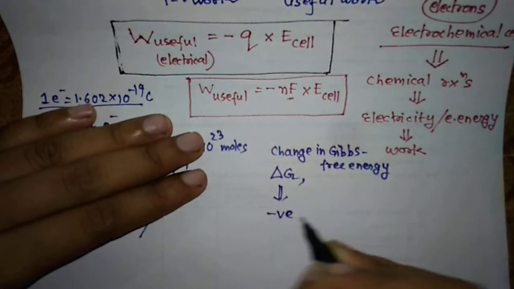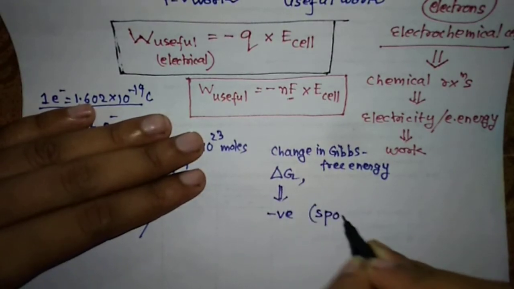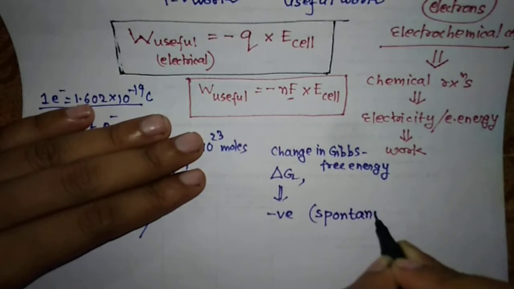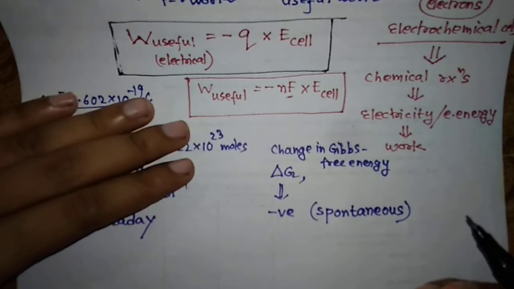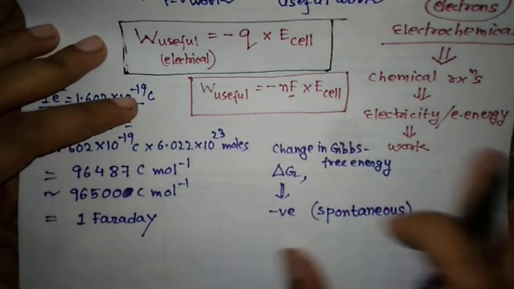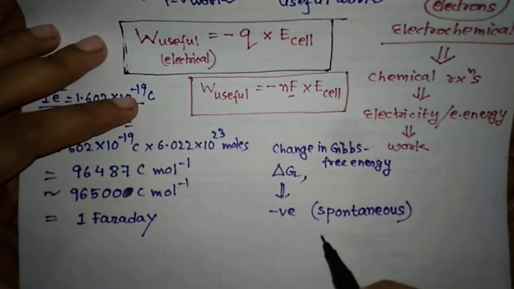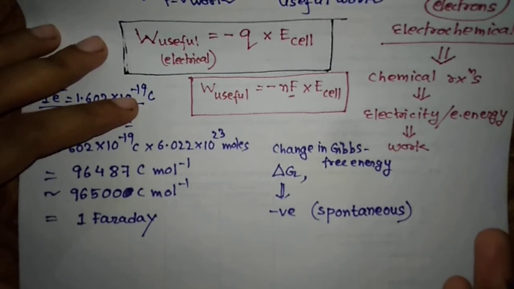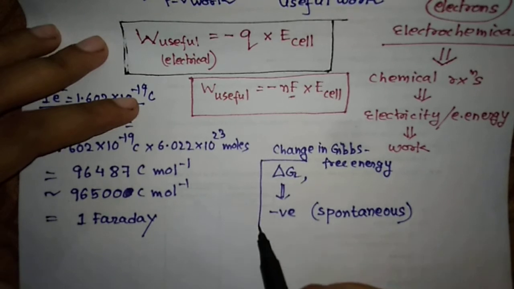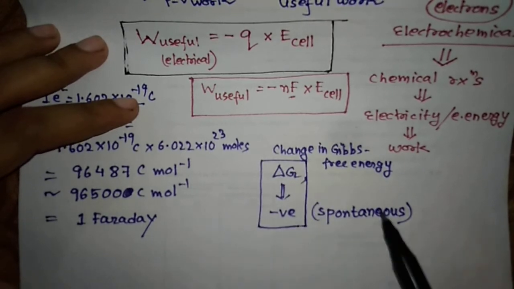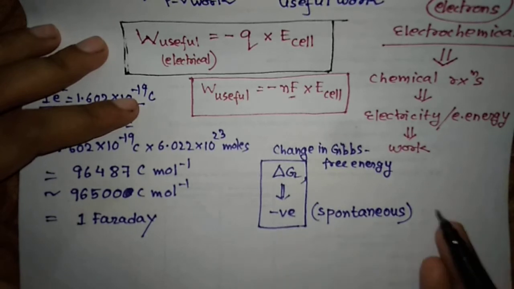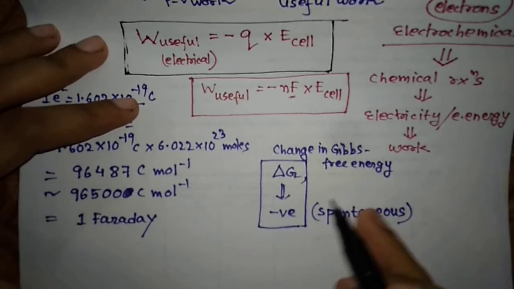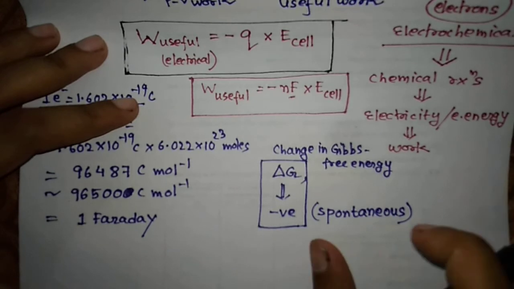If I say that a process is spontaneous, spontaneous means the process is taking place on its own, or by applying some small initiation, but the process is occurring, right? So that is known as a spontaneous process or feasible process. The reaction is known as spontaneous, and for that a condition is there, that the change in Gibbs free energy, delta G, should be negative. For a spontaneous process, the change in free energy should be negative. Okay,